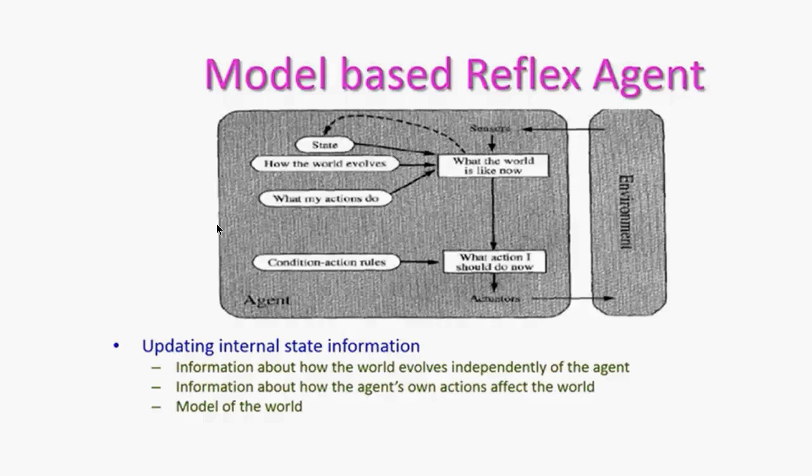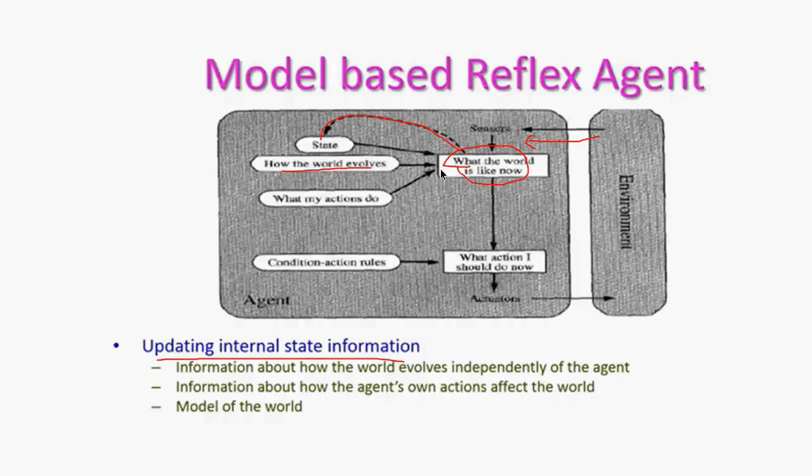Next is the model-based agent. This model-based agent is going to have certain states, and according to the state, it's going to make some decisions. So it keeps updating the internal state according to the environment. Any new situation that occurs, according to the state, the action is going to take place. So the sensor, as usual, is going to take the information from the environment, and it's going to know how the world is presently, and in what kind of state it is.